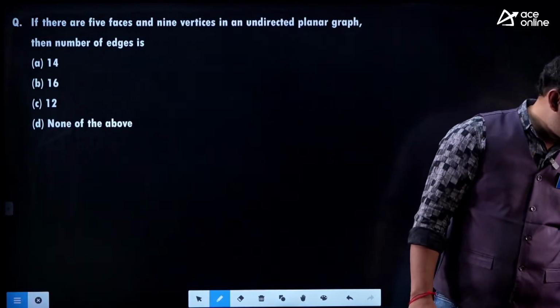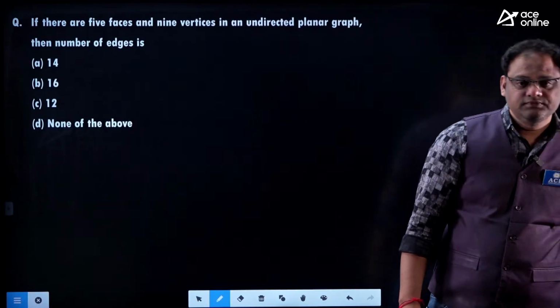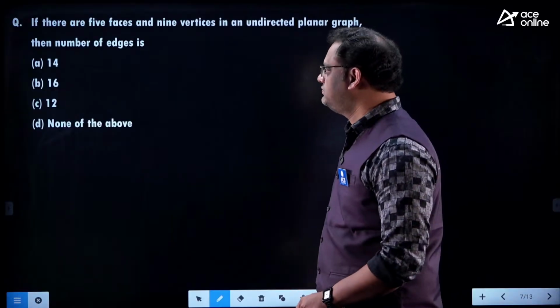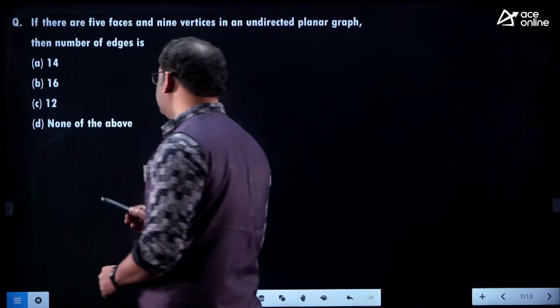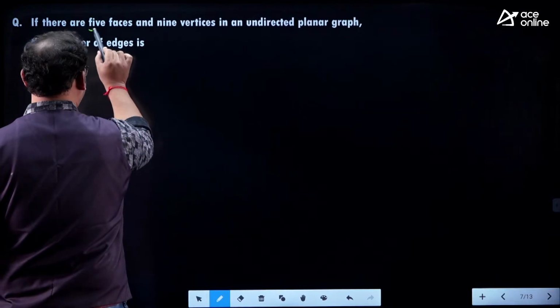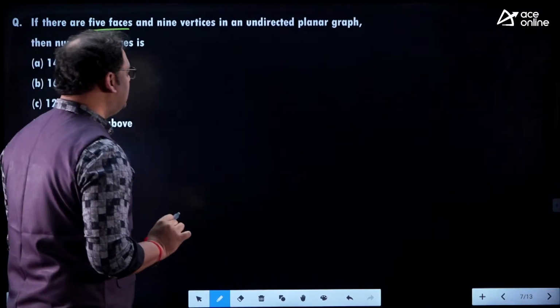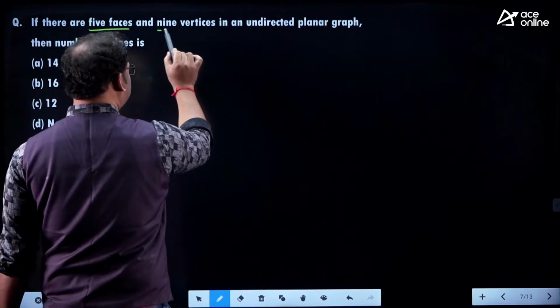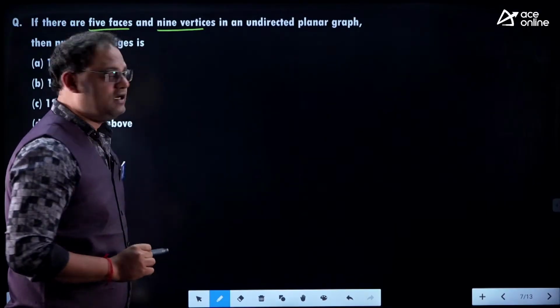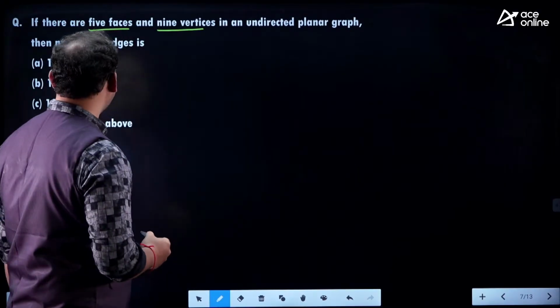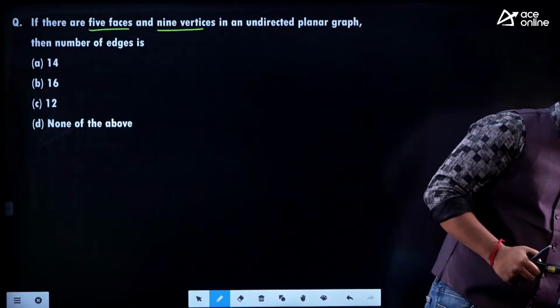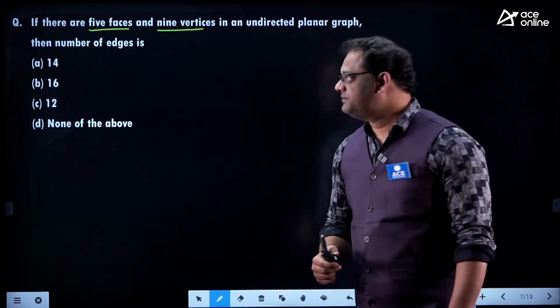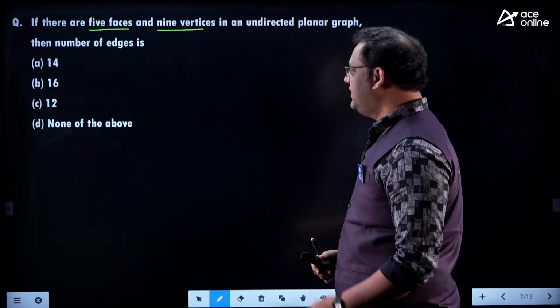May I know the answer to this next question? If there are 5 faces and 9 vertices in an undirected planar graph. 5 faces are available.